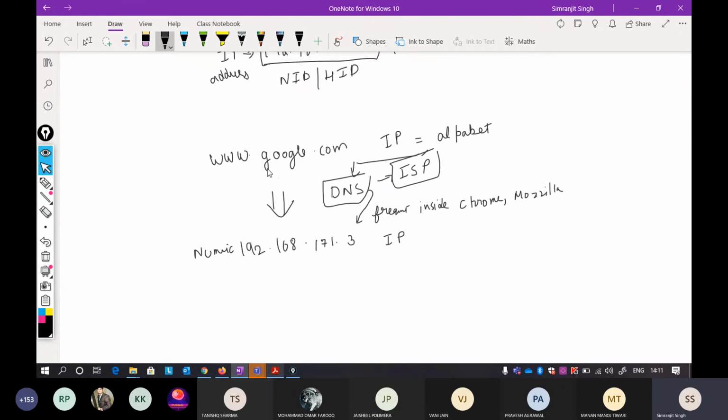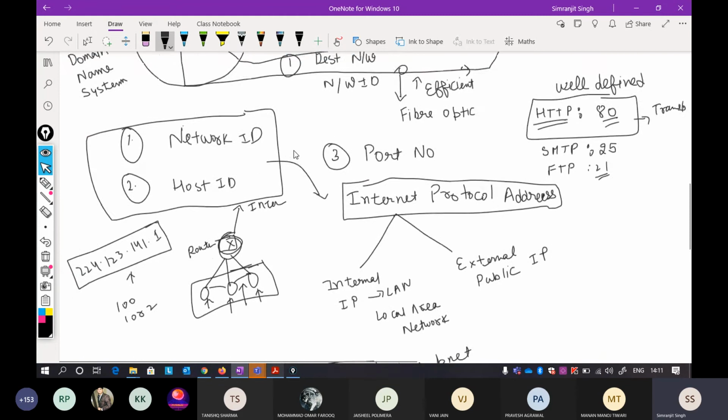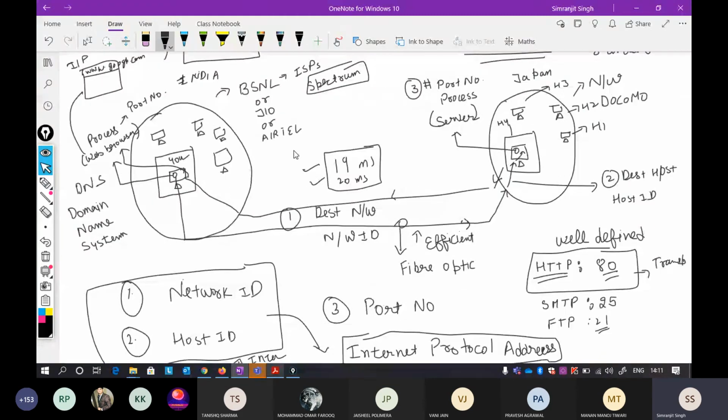So this is a basic understanding of what exactly a basic network is, what exactly a host is, and what exactly a port number is.